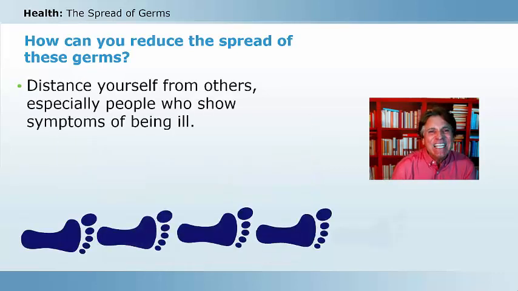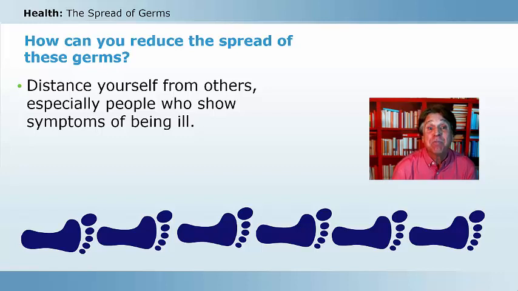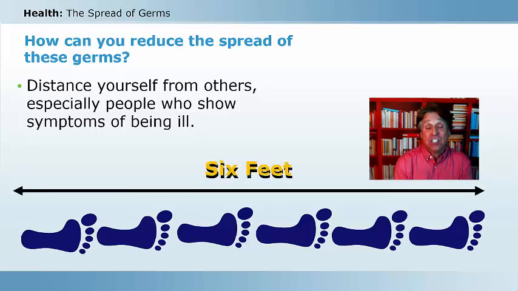You can also distance yourself from others, especially people who show the symptoms of being ill. And remember, people who are infected with certain germs may not even show symptoms, but they can certainly spread that disease. Now, scientists say that 6 feet is a good distance to separate yourself from others who might be sick or might be spreading germs.